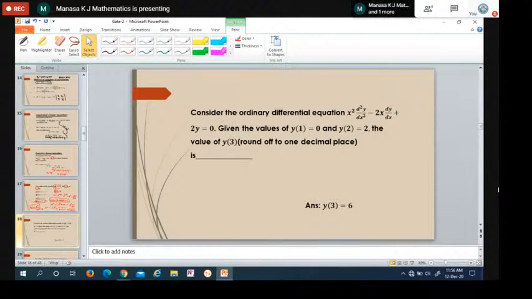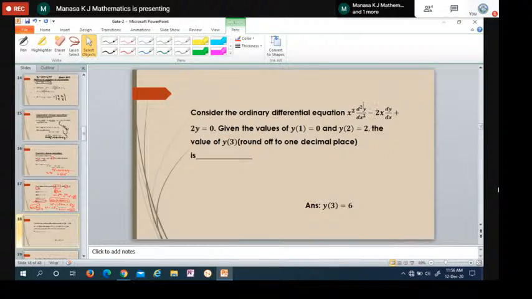Next problem. Consider the ordinary differential equation x square into d square y by dx square minus 2x into dy by dx plus 2y is equal to 0. Given the values of y of 1 is equal to 0 and y of 2 is equal to 2, the value of y of 3. We have to find out y of 3 now.